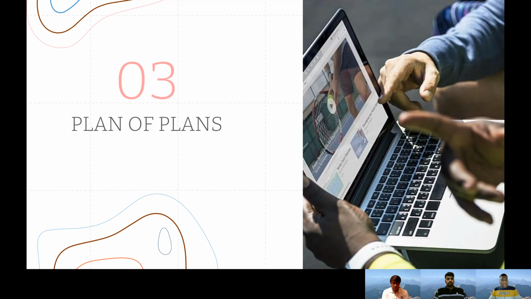Now the next part is plan of plans. Over to you, Ankit. Thank you, Gyan. So the heading of this slide looks quite interesting, right? So let me explain to you what is plan of plans. It is actually we are trying to plan out the plans that was generated for each and every of the 30 plants that require coal of different qualities and quantities.